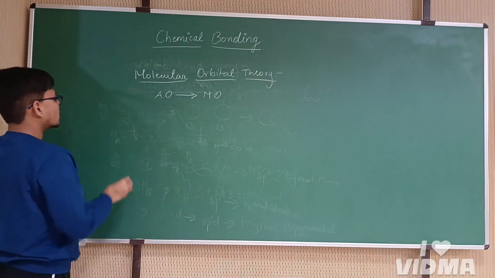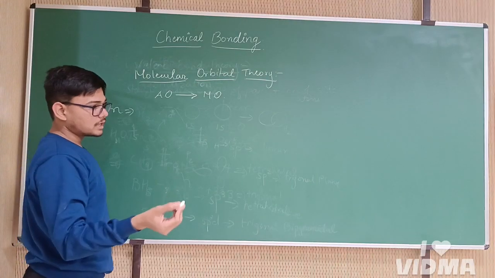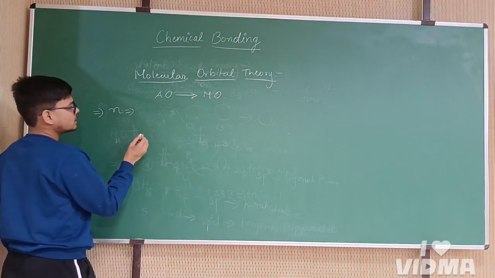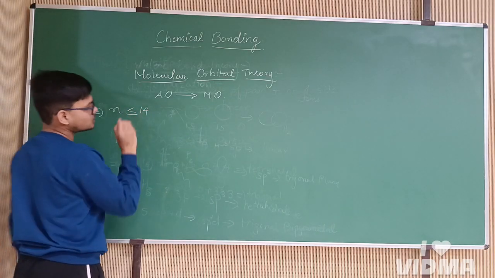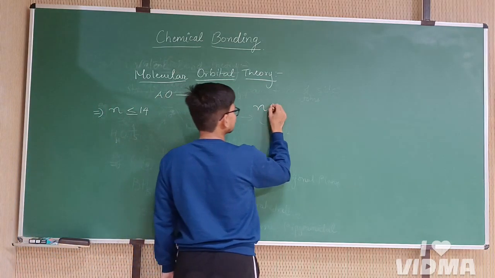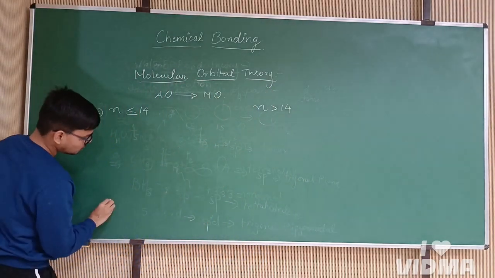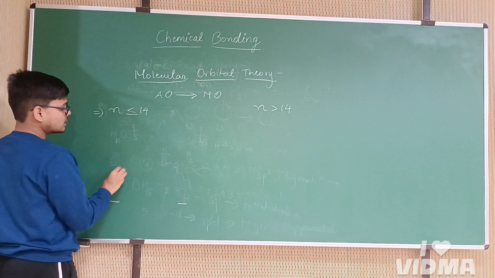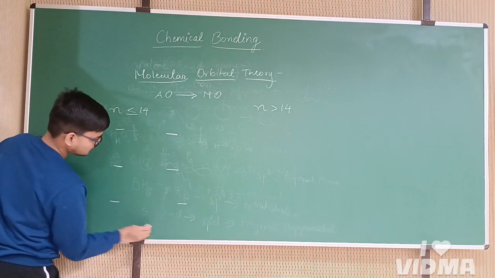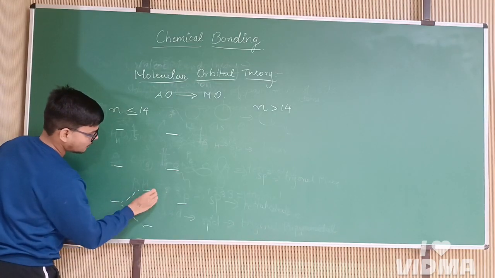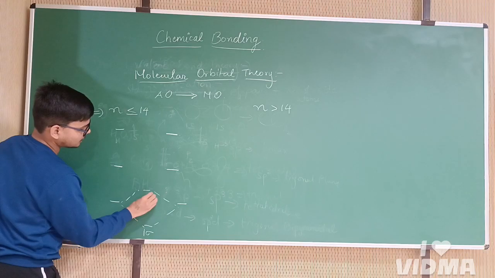Now, if n is the number of electrons involved in a molecule, when n is less than or equal to 14, and when the number of electrons is greater than 14, there will be a different kind of molecular orbital formation. So for less than 14, we will have 1s, 1 sigma, 1 sigma star.